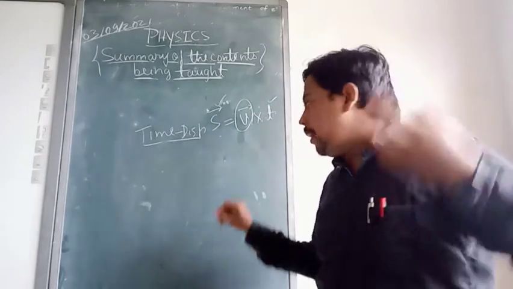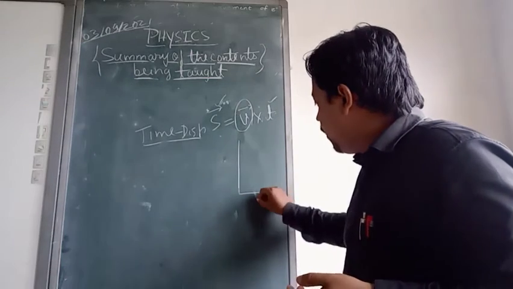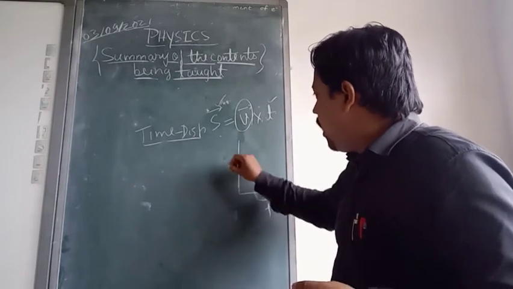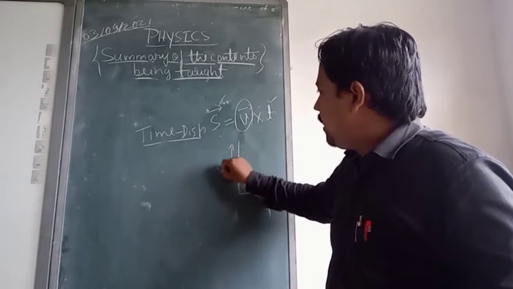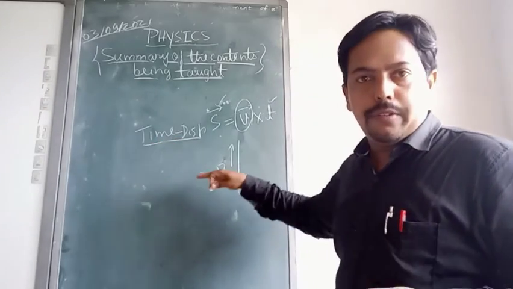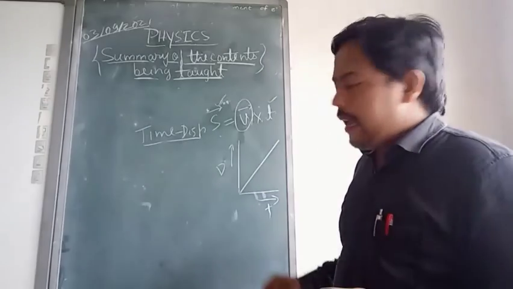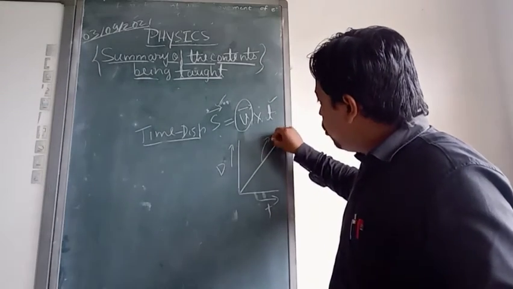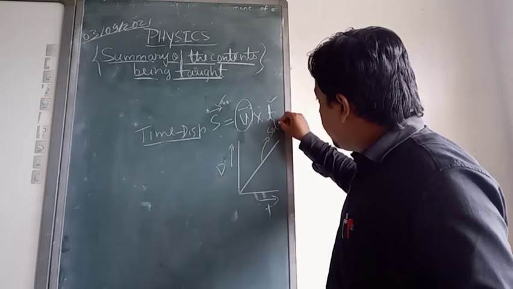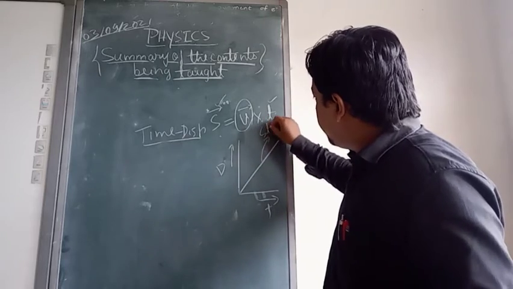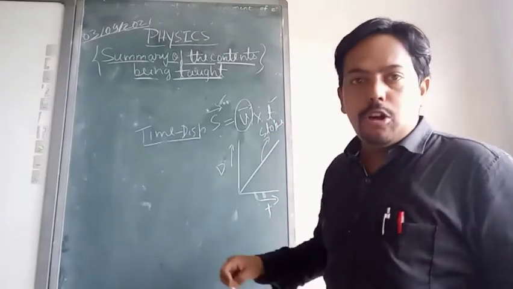You people might know that such a type of graph is drawn. This was the time axis, this was the displacement axis. Since time has been written first, it will be taken horizontal, and we get this type of graph. The slope of this line for uniform motion was giving us the velocity.